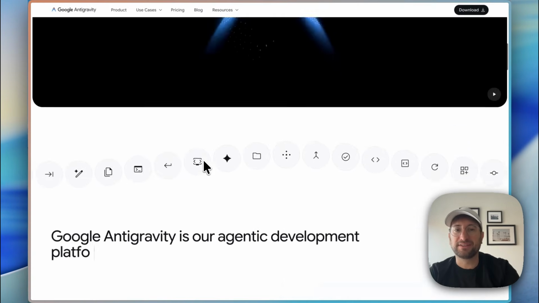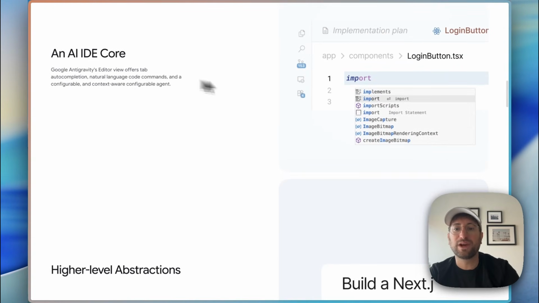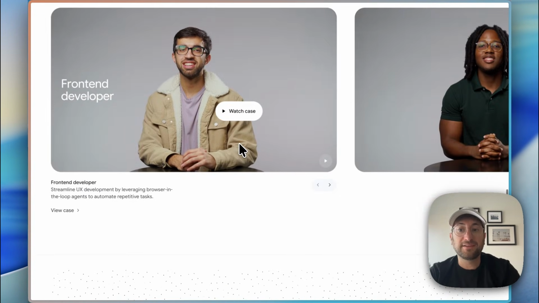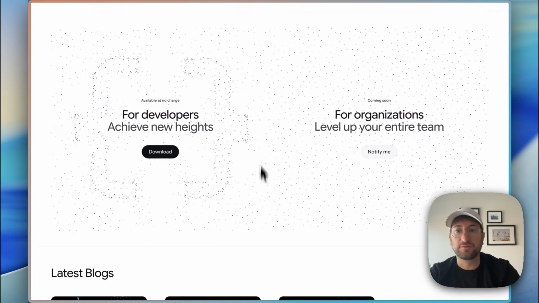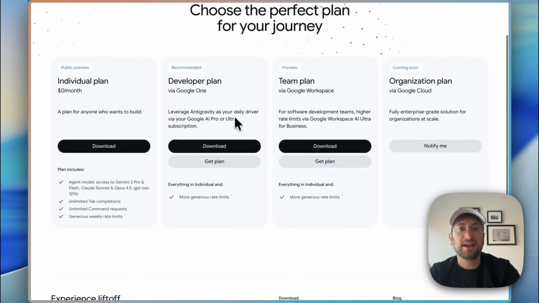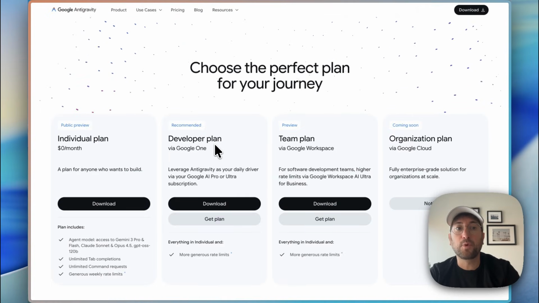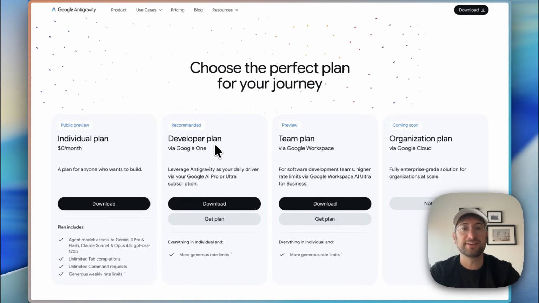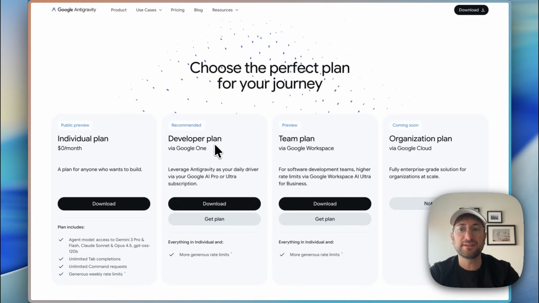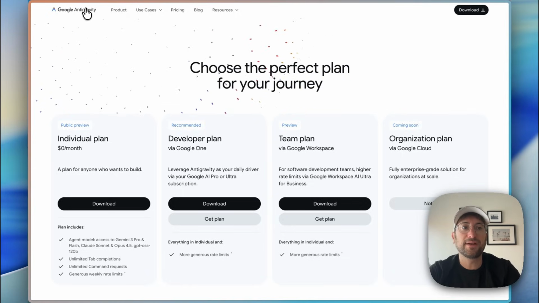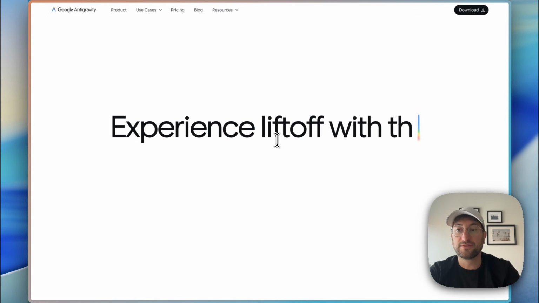So it's very similar, as I mentioned, to Cursor. It is an IDE where you can have agents building and writing code inside of the IDE. And because it's Google, it has native integrations into Google's AI models. One benefit of trying out Google Anti-gravity right now is that if you have a Google One plan, which I think is $20 a month, I think right now you can get more coding tokens for the same price that you'd be paying on Cursor. So it might be a better value right now just with deals that they're running on Google Anti-gravity. Now that can change anytime, but something that you should be aware of and one of the benefits. But just know that Anti-gravity is like Cursor, but Google's version of it.